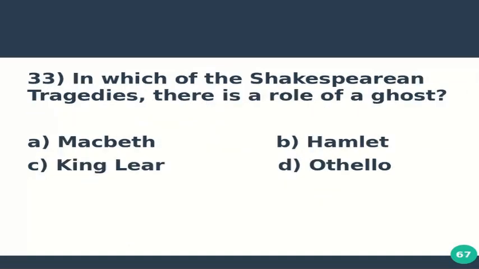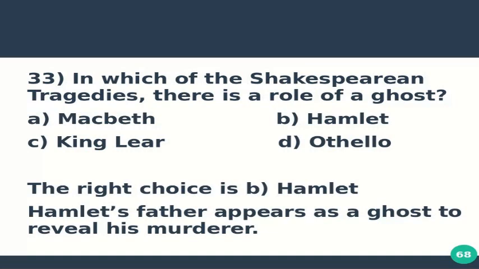Question number 33 is, in which of the Shakespearean tragedies is there a role of a ghost? Option A, Macbeth. Option B, Hamlet. Option C, King Lear. And option D, Othello. The right choice is B, Hamlet. However, in Macbeth also a ghost appears, the ghost of Banquo, but a major role of a ghost is only in Hamlet. Hamlet's father appears as a ghost to reveal his murderer.